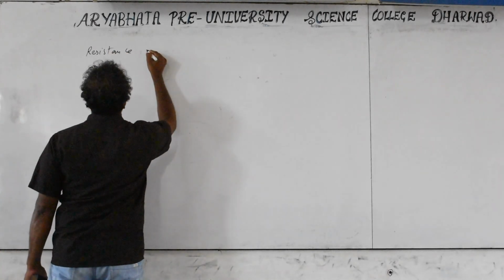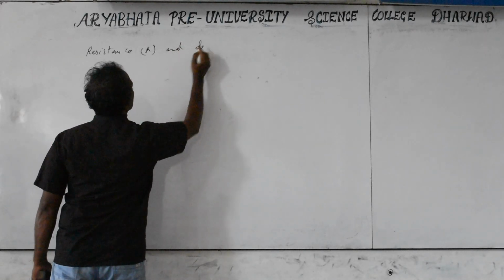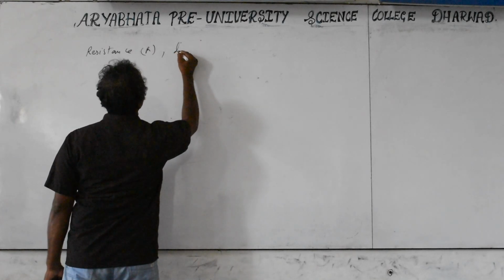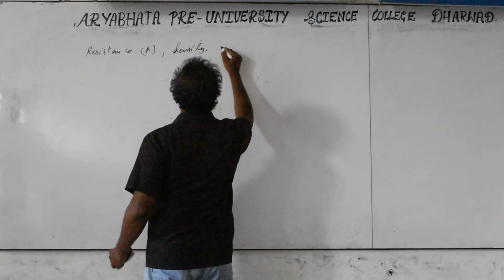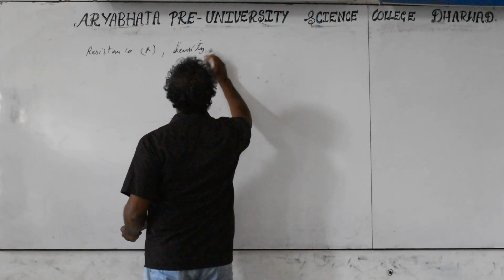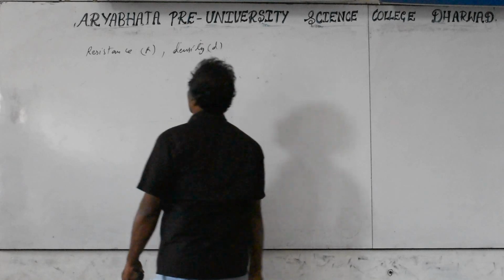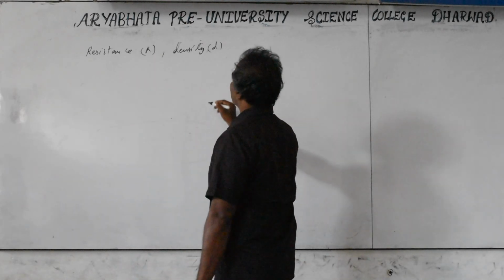Resistance and density. Take the density symbol as D. Generally the density symbol is taken as rho, but rho we are using for the resistivity, so I am giving the other symbol D for density.